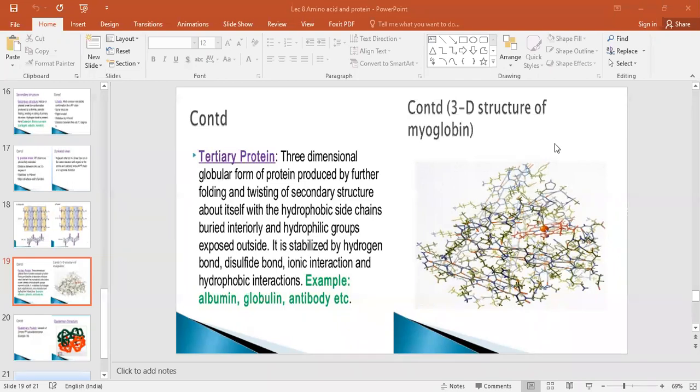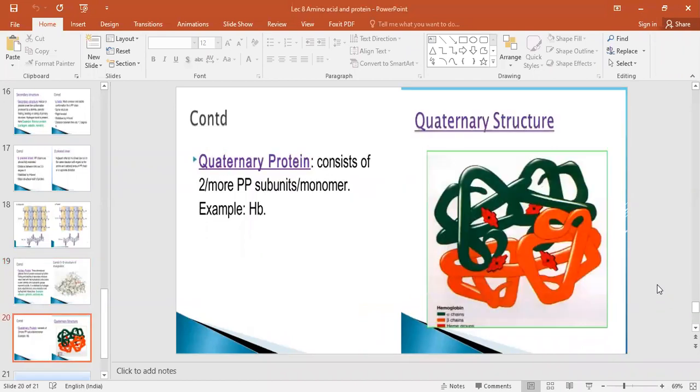Okay. The amino acids present in that particular chain, the amino acids with hydrophobic side chains are buried inside the protein, and the amino acids which are hydrophilic are arranged at the surface of that protein. Okay, this is the tertiary or 3D structure of the protein.